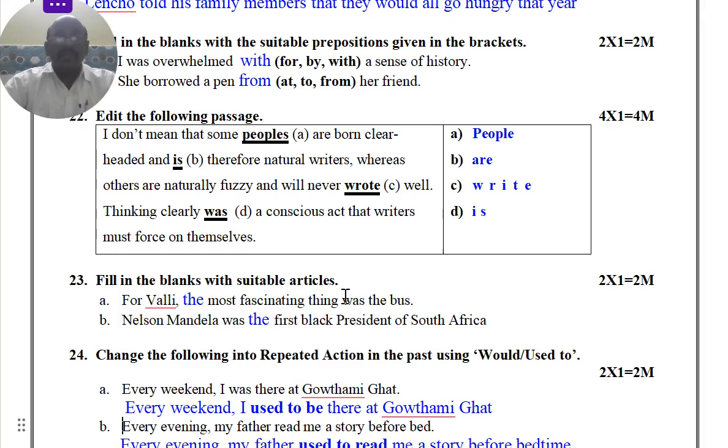The most fascinating thing, this is the only one only talking, and the first black president, superlative. So that's why the is used. No place for a or an.